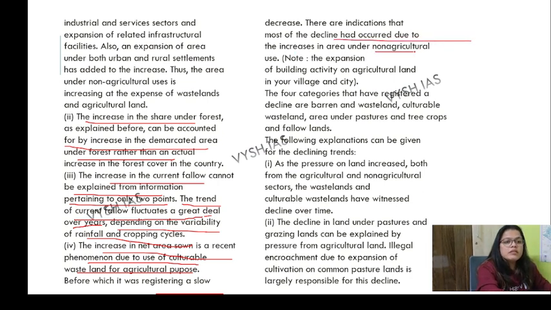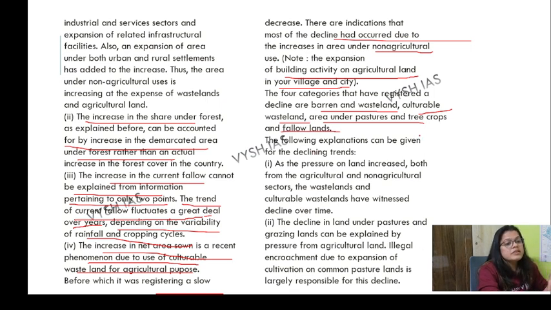And you know where the decline has occurred? Under non-agriculture use, the expansion of building activities over the land, over villages and cities. There are 4 categories which have shown a decline. Of course, if net sown area increases, that means barren and wasteland has decreased, cultivable wasteland has decreased, area under pastures has decreased, and tree crops and fallow land have decreased.